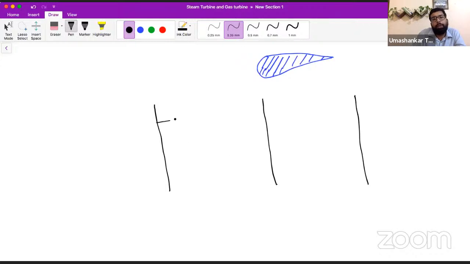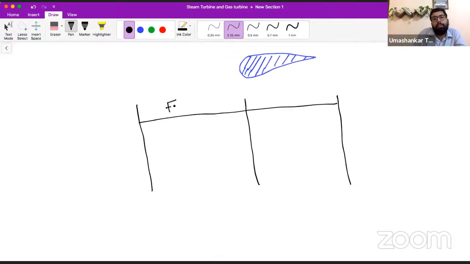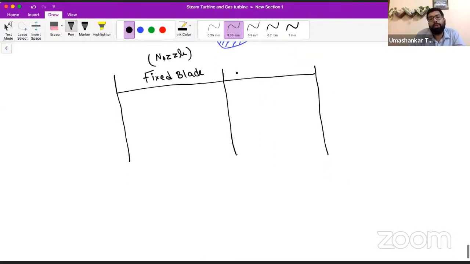So we are talking about the reaction turbine. We have some fixed blades here, which we sometimes call a nozzle. There is no problem calling it a nozzle also, because in this also the velocity increases and the pressure decreases. So there is a fixed blade, there is a moving blade.